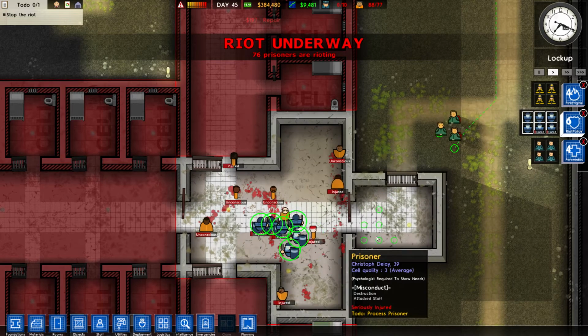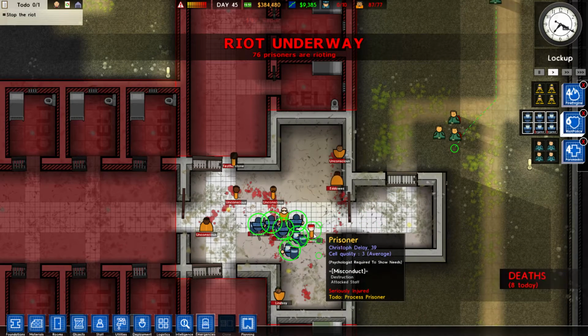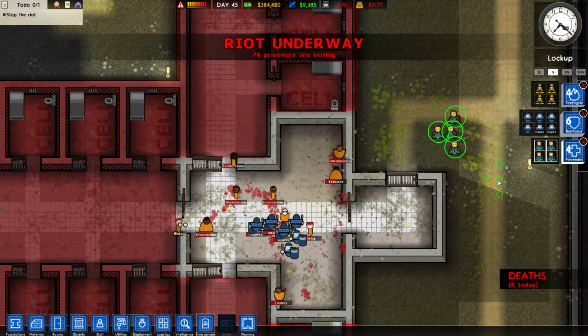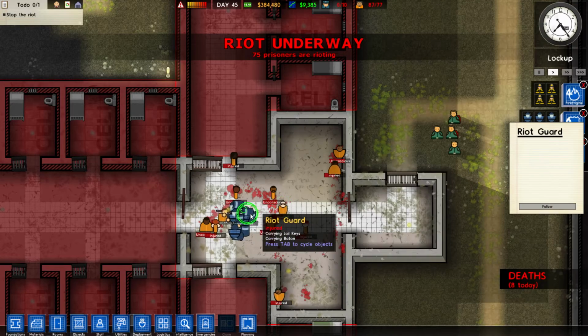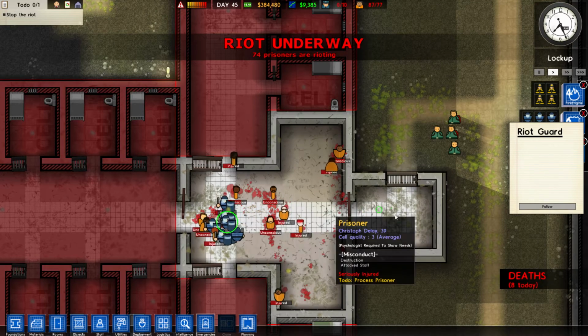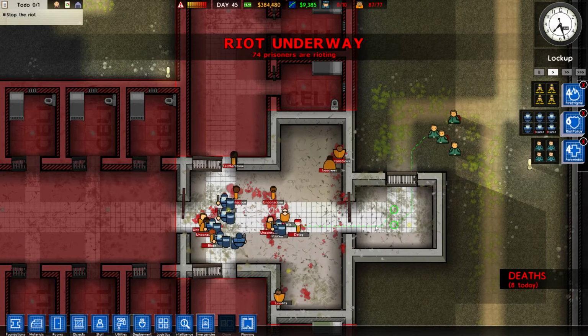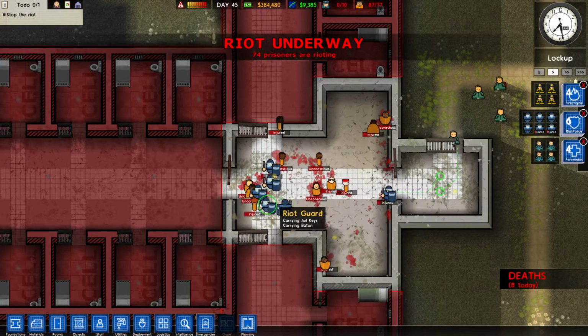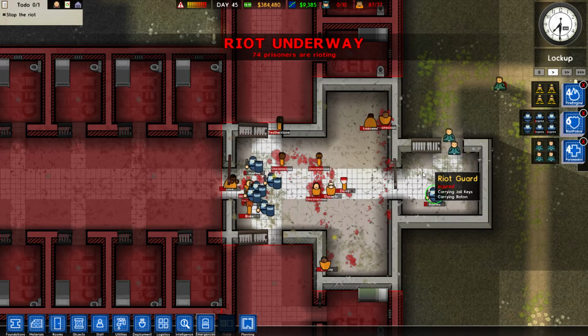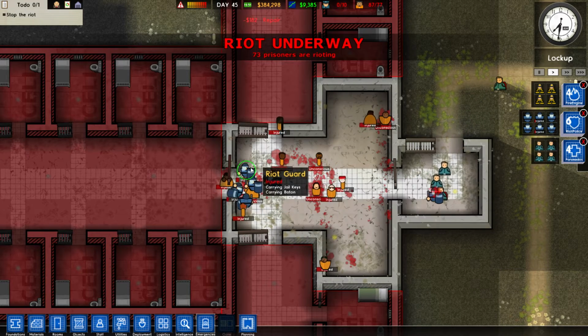Seriously injured. Alright, I think they're all done. The paramedics... Can we get the paramedics? Maybe this guy can come outside. Where's the injured dude? I want the injured dude. Right, now the rest of them can kind of form a wall. This guy's also super injured. Let's get him out of the way. Out of the line of fire.